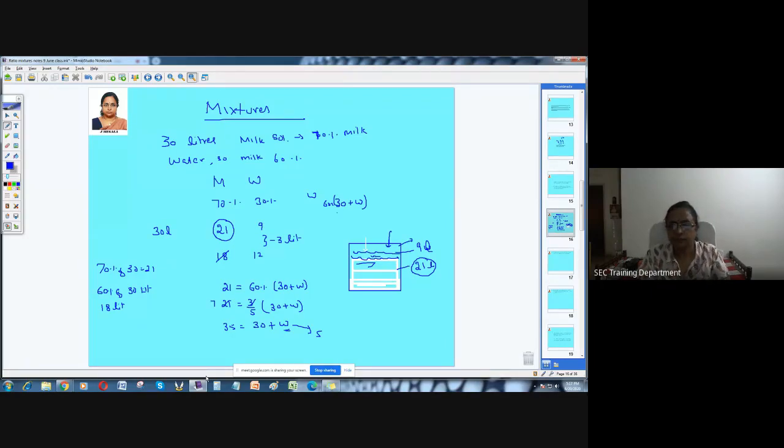This is clear now? Yes, ma'am. So this is one small problem, the simplest problem I gave in mixtures where you add something, showing how it is going to change. This is one way of doing it. Otherwise, shall I erase this? Shall I take it out?